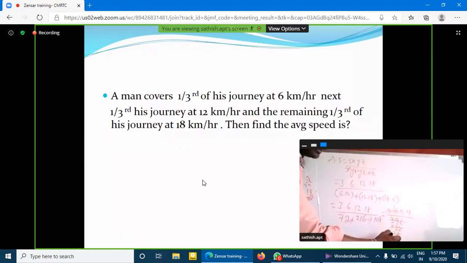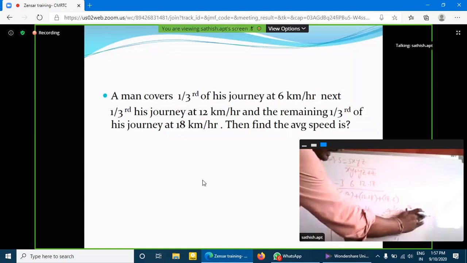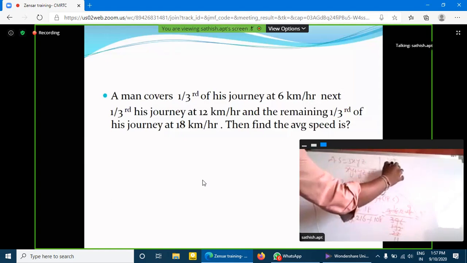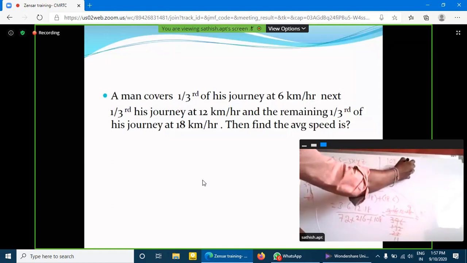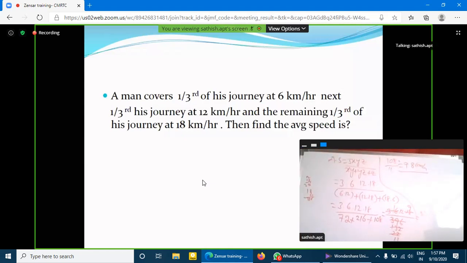Okay. 11 ones, 2 11s, 2 nines. 108. So 108 by 11. 9.8 kilometers per hour.